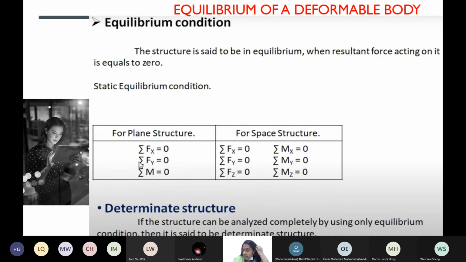Determinate structure. We have time, right? Until what time is our class? Oh God. Okay, quickly.